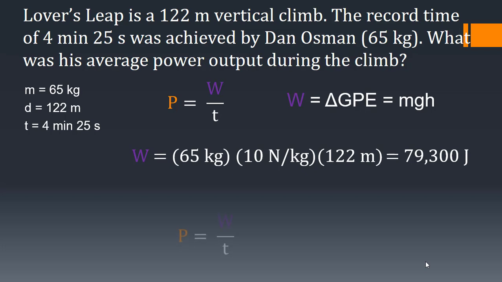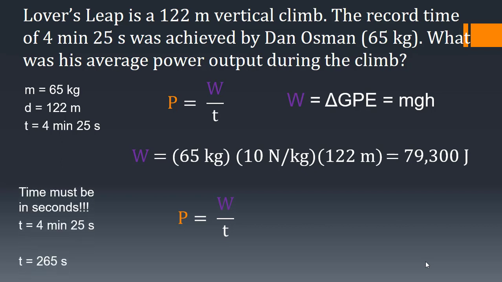So power is going to be this work divided by time. But the tricky thing here is that time is given in minutes and seconds instead of just seconds. So we need to convert that into just seconds. Every minute has 60 seconds, and there are 4 of them. So that's 240 seconds, plus another 25 seconds is going to give us 265 seconds to make the climb. Now we can plug in the work and the time to find that 299 watts of power was generated.